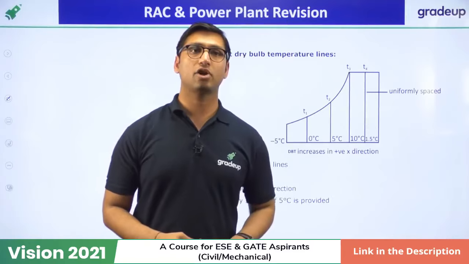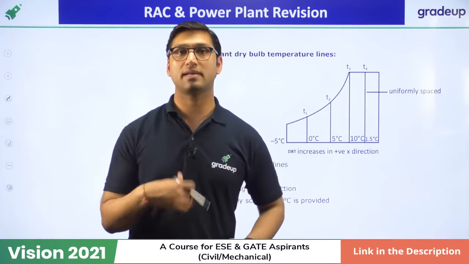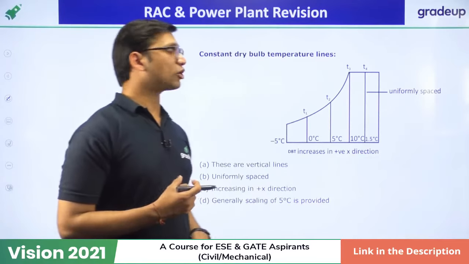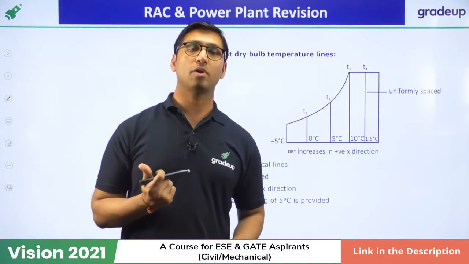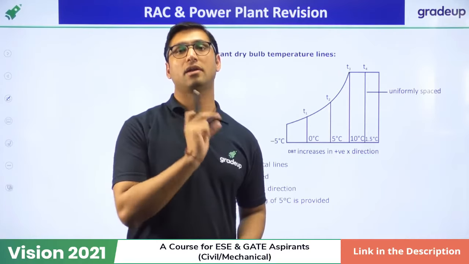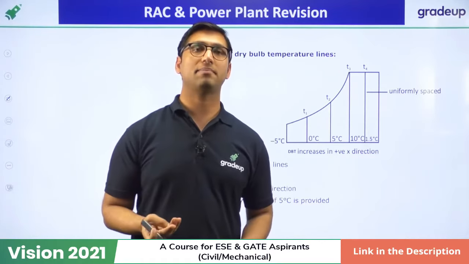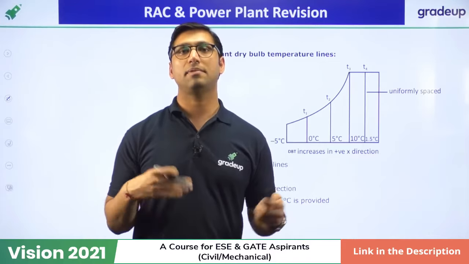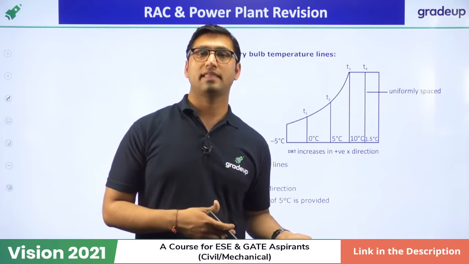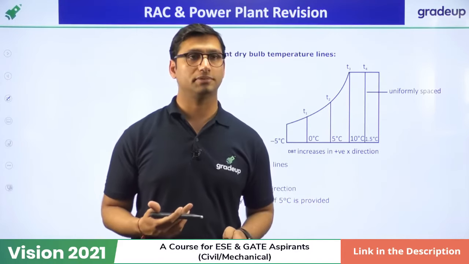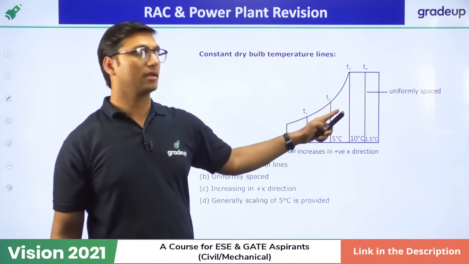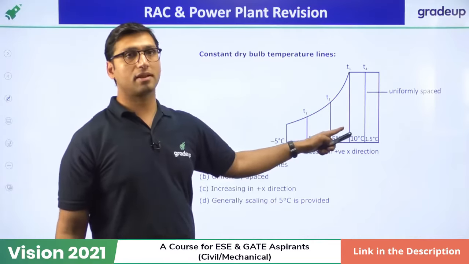Now, in the case of psychrometry, there are some psychrometric processes. To understand the psychrometric processes, you have to understand some points in the psychrometric chart. The psychrometric chart is the chart from where you can read these psychrometric terms. These psychrometric terms are dry bulb temperature, wet bulb temperature, dew point temperature, specific humidity, relative humidity, and specific enthalpy. These psychrometric terms are represented on a psychrometric chart. This is how the psychrometric chart looks like.